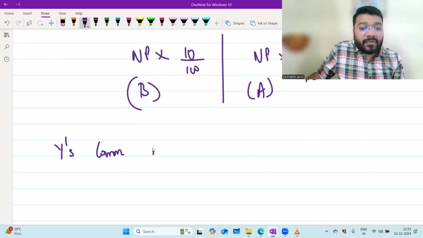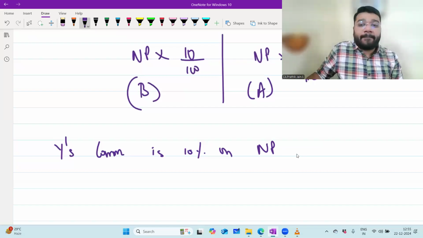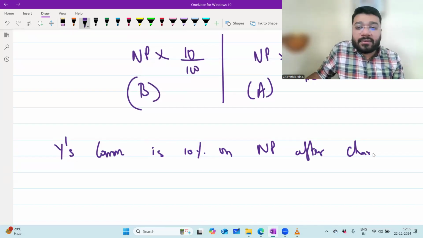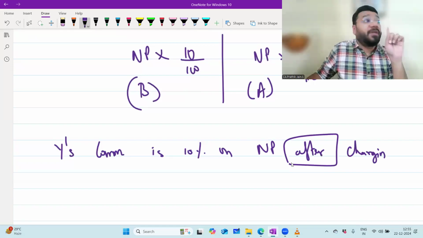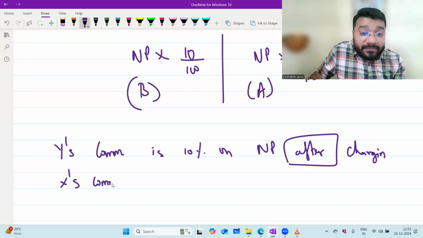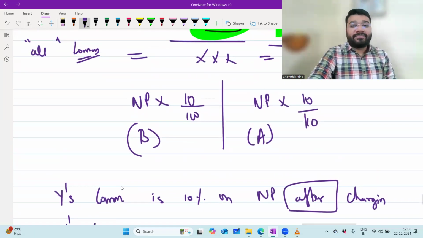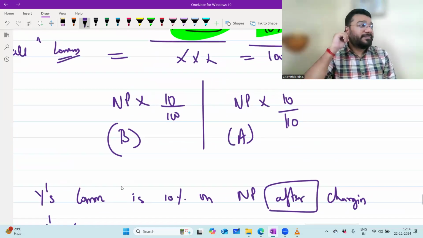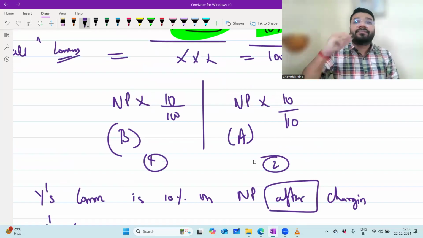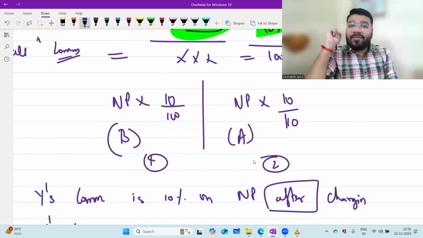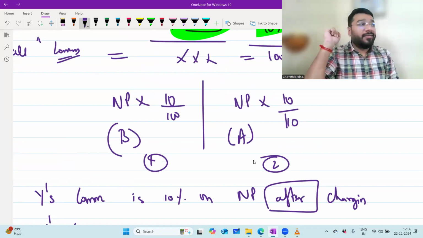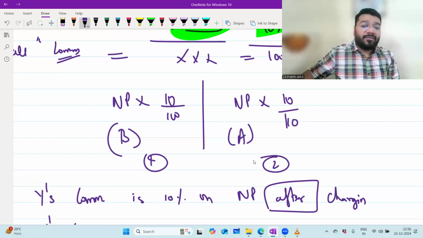Y's commission is 10% on net profit after charging X's commission. Y's commission is 10% on net profit after charging X's commission. The word is after. Please tell me which formula will you use? Formula 1 or formula 2? Formula 1. How will you use formula 1? The word before comes only, you have to use formula 1, no? If it is after Y's commission, then formula 2 will be used.